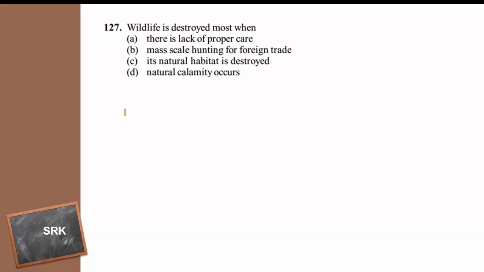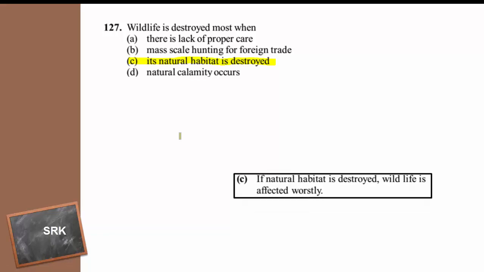Wildlife is destroyed most when there is a lack of proper care, mass scale hunting for foreign trade, its natural habitat is destroyed, or natural calamity occurs. Maximum wildlife is destroyed if its natural habitat is destroyed. One of the reasons for loss of biodiversity is habitat loss and fragmentation.